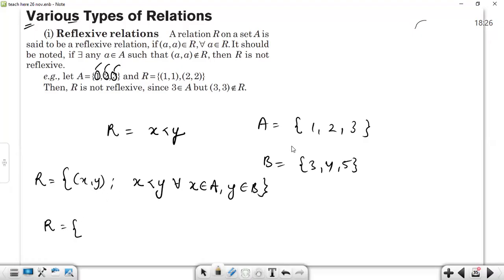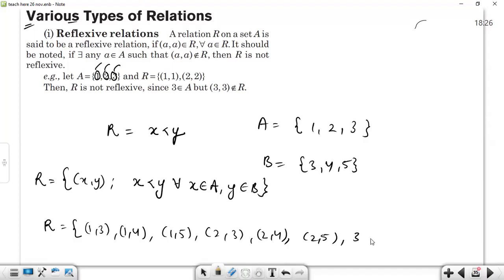So x must be less than y. 1 is less than 3, so we can write it. 1 is less than 4, we may write it. 1 is less than 5, we may write it. No other element is there for 1. 2 is less than 3, yes. 2 is less than 4, yes. 2 is less than 5, yes. 3 is less than 3, no, it's not the case. 3 is less than 4, yes. 3 is less than 5, yes. Okay, so these are the elements only.